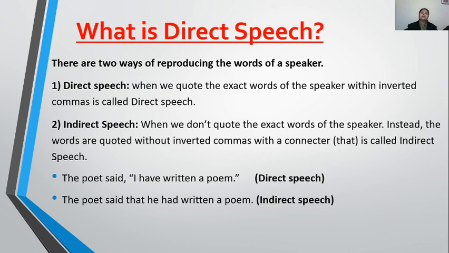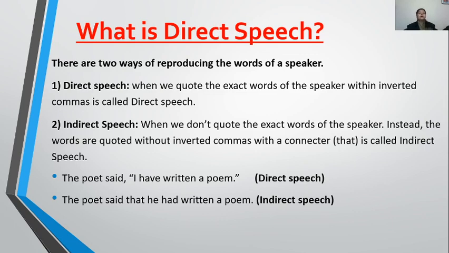Such kind of formation of the sentence is known as indirect sentences. Okay, and what we don't use in indirect sentences is inverted commas, and mostly or commonly, that is used as a connector to join reported verb to reported speech.